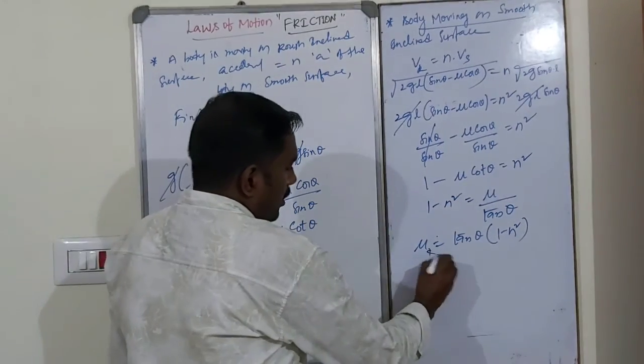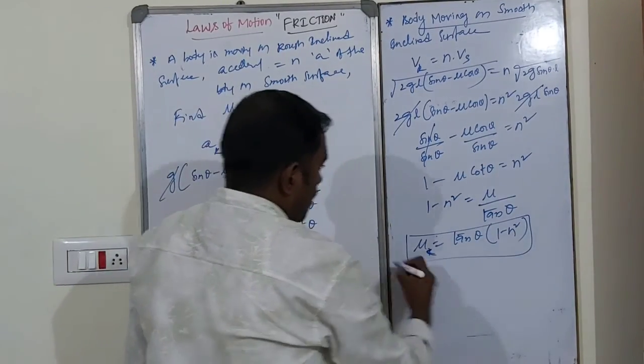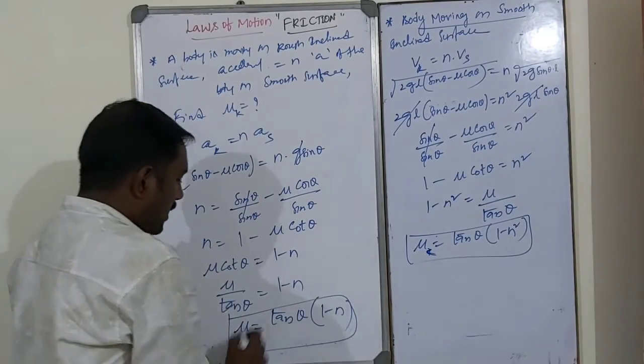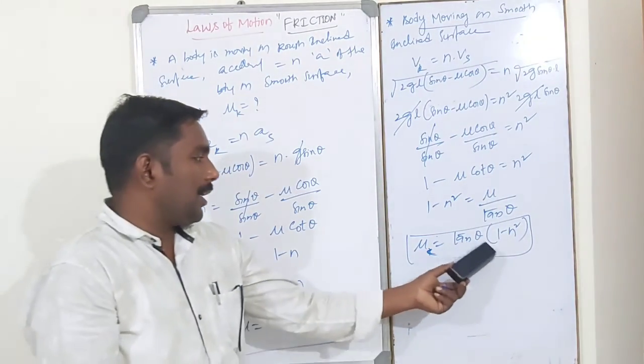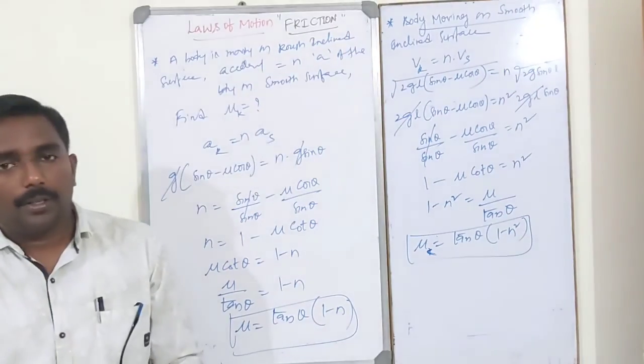See, dear students, when the accelerations are equal, mu is equal to tan theta (1 minus n). When the velocities are equal, mu is equal to tan theta (1 minus n square). Okay, thank you, students.